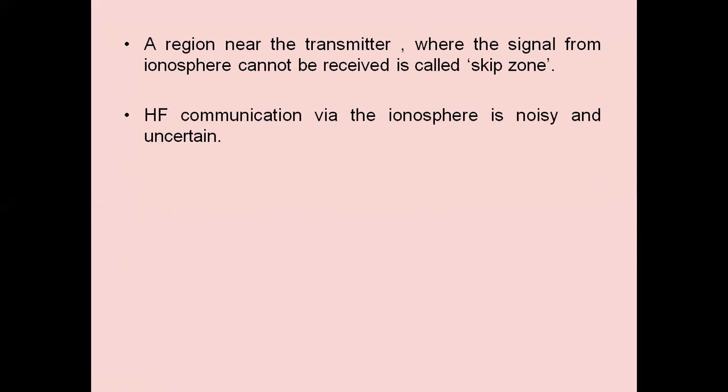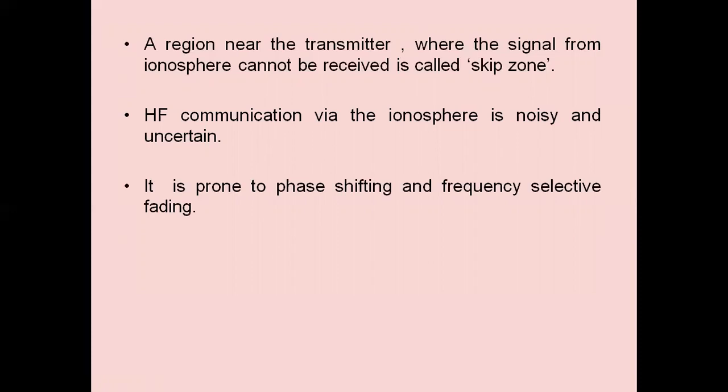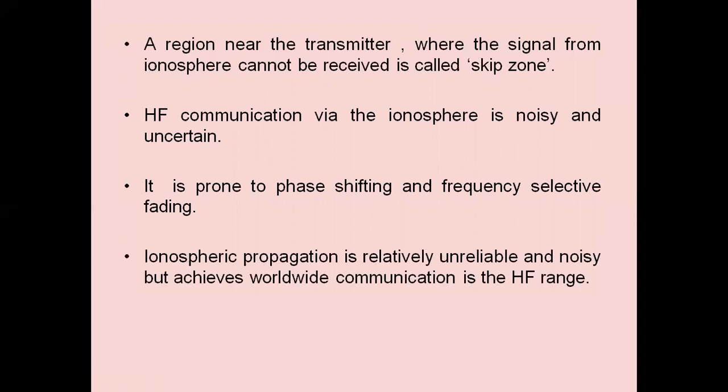HF communication via the ionosphere is noisy and uncertain because of so many irregularities in the ionosphere. It is prone to phase shifting and frequency selective fading. Ionospheric propagation is relatively unreliable and noisy, but it is chosen for worldwide communication in the HF range. It is the simplest, cheapest mode of communication.